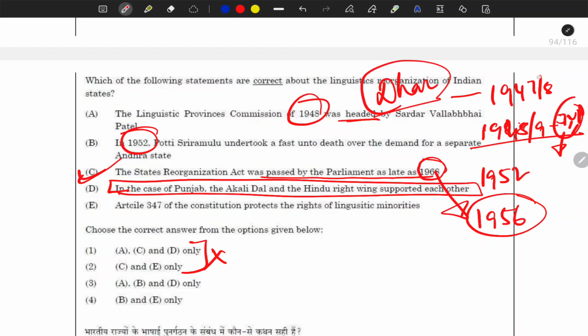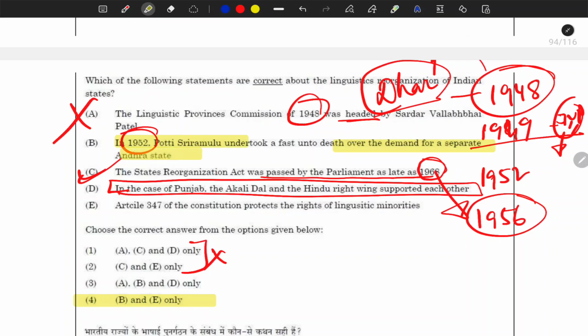So if you consider it 1948 and it is 1949, in 1948, first thing is that it was the Dhar committee, not JBP. And even if you consider this, because it was appointed in December 1948, then no one was the head of that committee. So this statement is absolutely wrong. Then you are only left with the fourth one, and this statement is absolutely true.